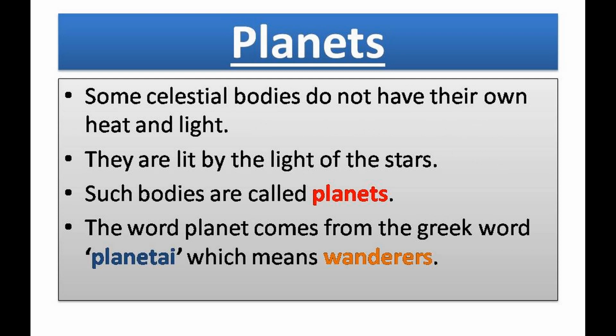Some celestial bodies do not have their own heat and light. They are lit by the light of the stars. Such bodies are called planets. The word planet comes from the Greek word planetae, which means wanderers.